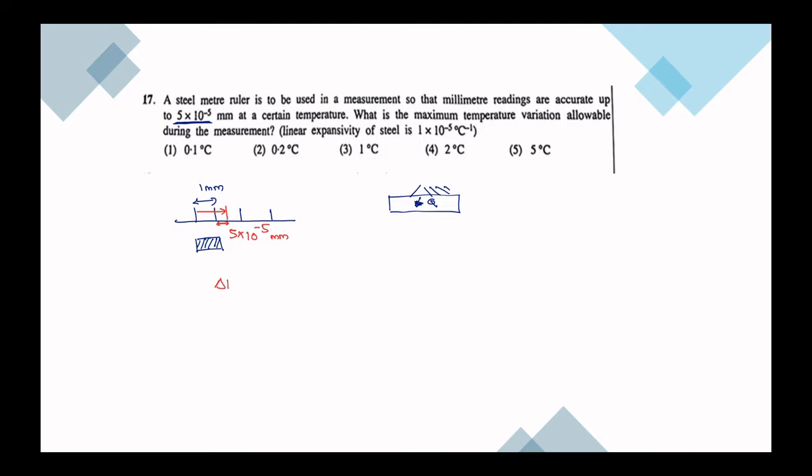So delta L is equal to L alpha delta theta. Delta L is 5 into 10 to the minus 5. L is 1 millimeter. Alpha is 1 into 10 to the minus 5, times delta theta. So delta theta is 5 degrees Celsius. So it's allowed to change by around 5 degrees Celsius maximum. So the answer is fifth.